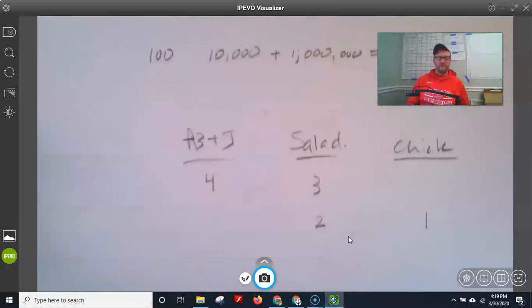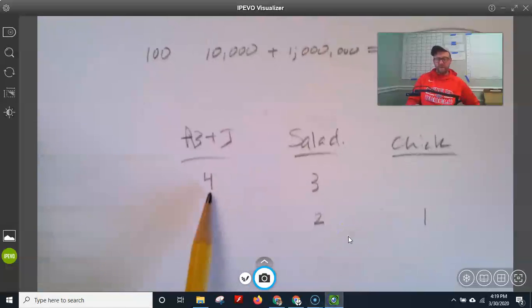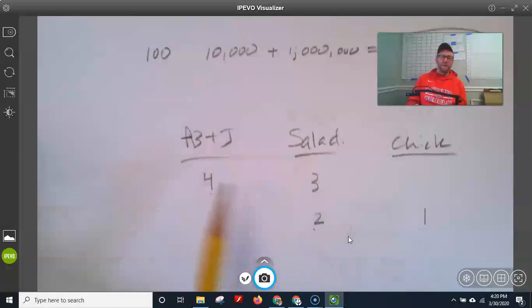So we got, for every 4 that choose PB&J, 3 choose salad. For every 2 that choose salad, then 1 of them gets a chicken sandwich. So if it were like 4 to 2 and 2 to 1, that'd be simple.